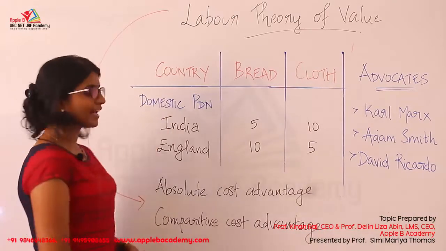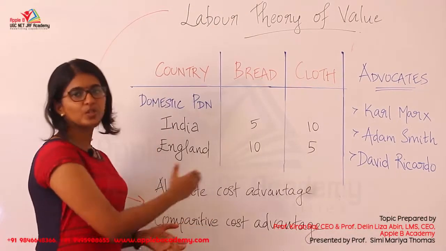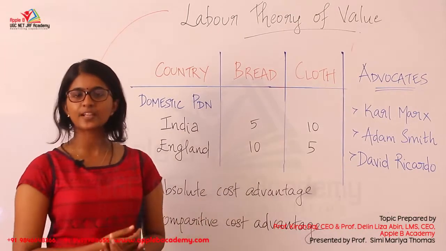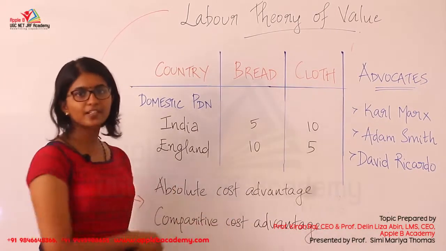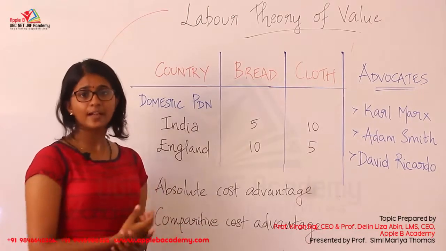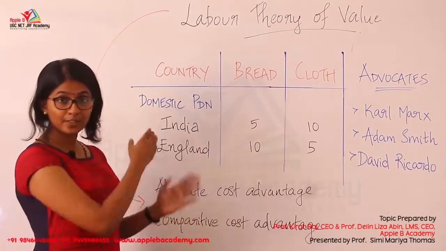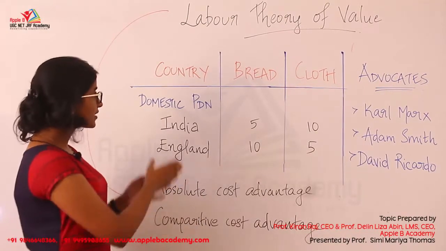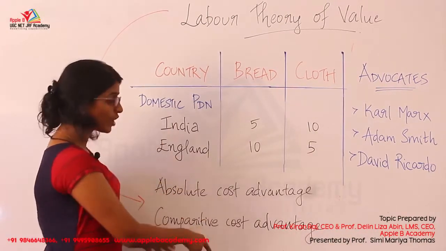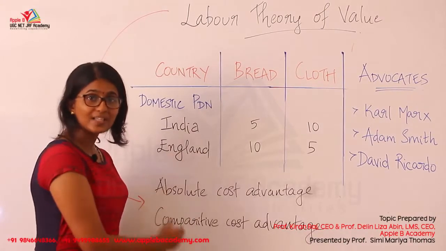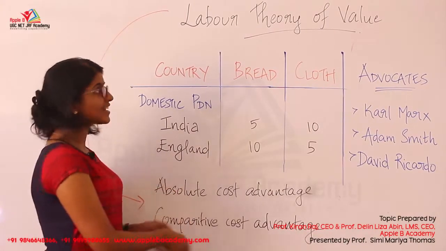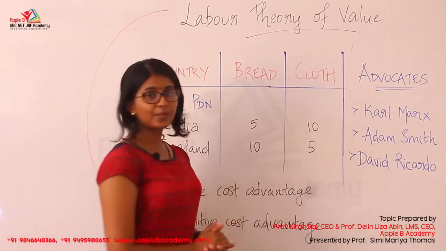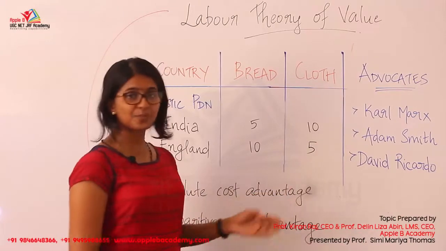The labor theory of value is associated with the absolute cost advantage and comparative cost advantage. From the examination point of view, this is a very important concept which has been asked several times, especially the labor theory of value and its association with these concepts. Both theories, absolute cost advantage as well as comparative cost advantage, operate in association with the labor theory of value. And the advocates of the labor theory of value are Karl Marx, Adam Smith and Ricardo.